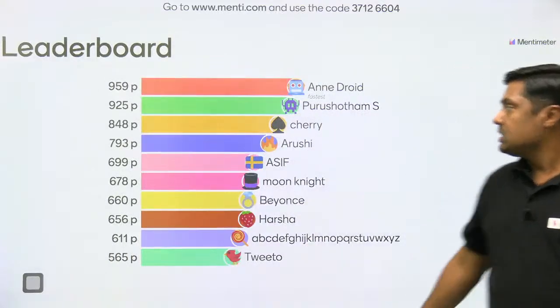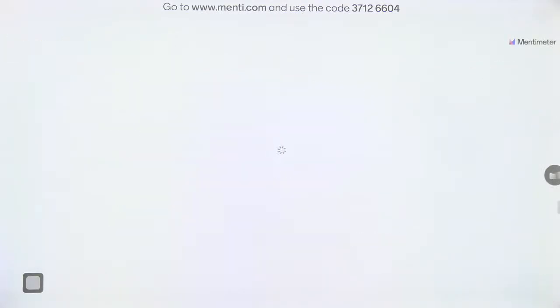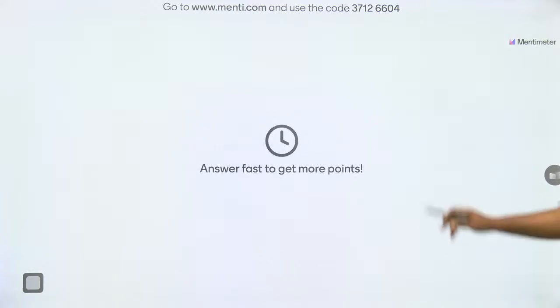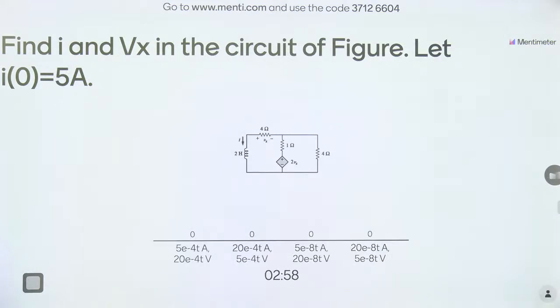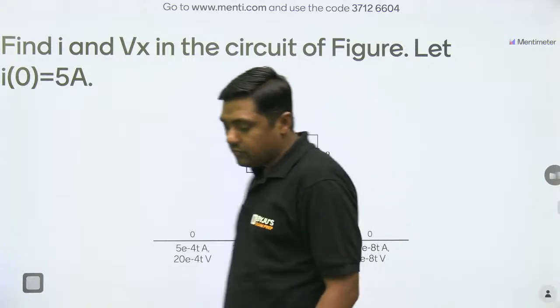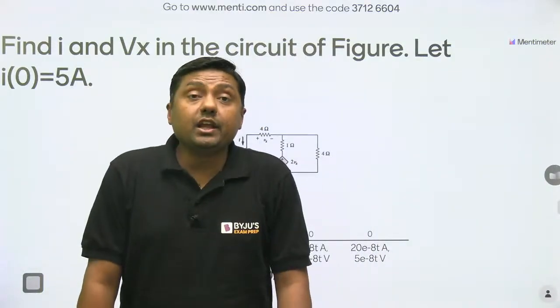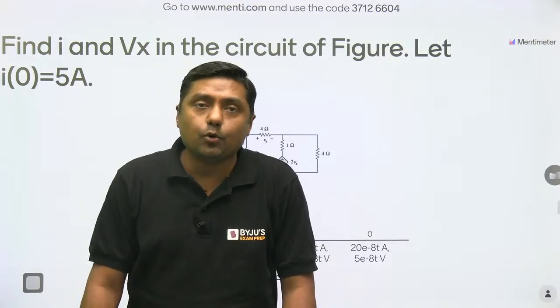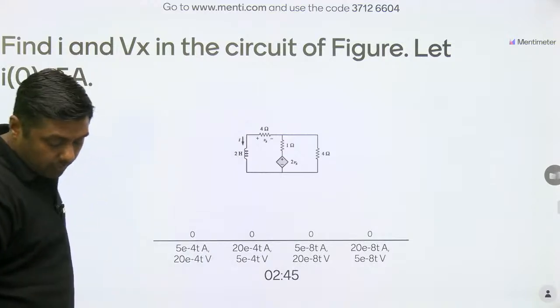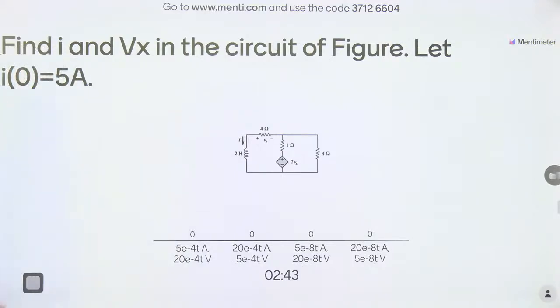Now the second question. Question 2 of the 11. Answer fast to get more points. Now, find I and Vx in the circuit of the figure. For a detailed answer, you can join my Telegram channel, that is Electronics by Sanjay Rathi, where I will upload the PDF for all these questions.